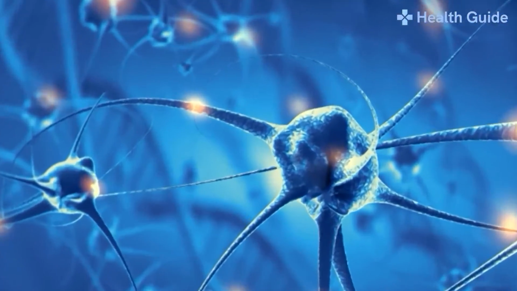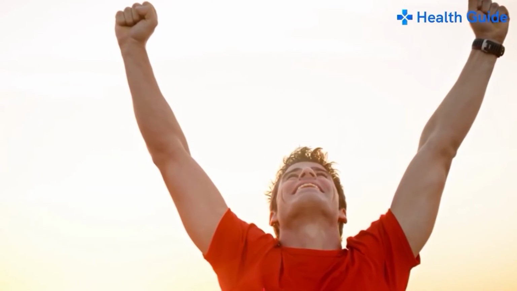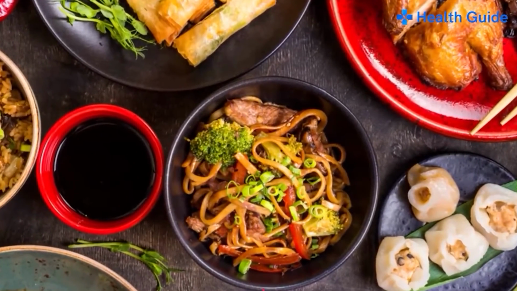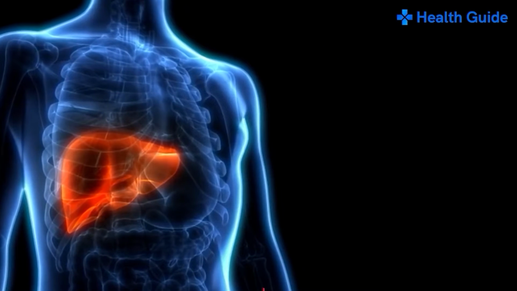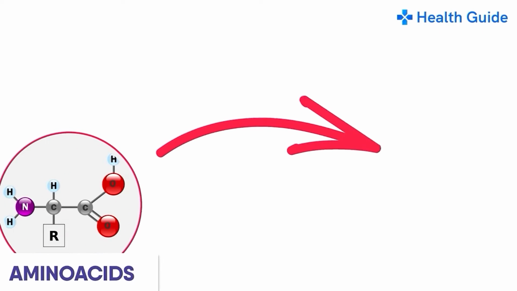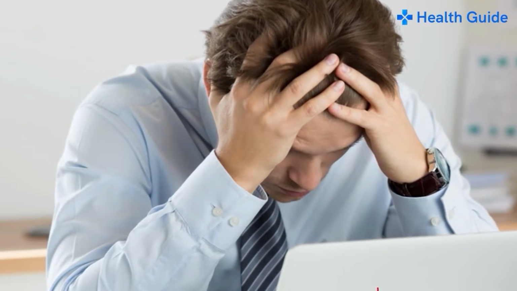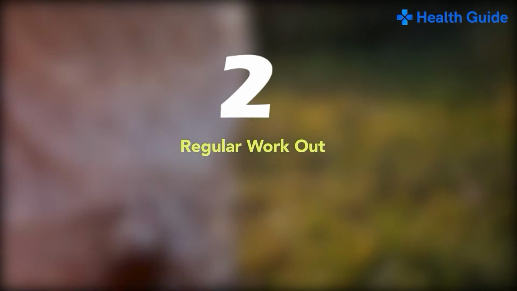In people with pre-diabetes, the body cells are resistant to insulin's action, so sugar remains high in the blood. To compensate, the pancreas produces more insulin, attempting to bring blood sugar down to a healthy level. Over time, this can lead to progressively higher blood sugar and insulin levels, until the condition eventually turns into type 2 diabetes. Number 2. Regular workouts.